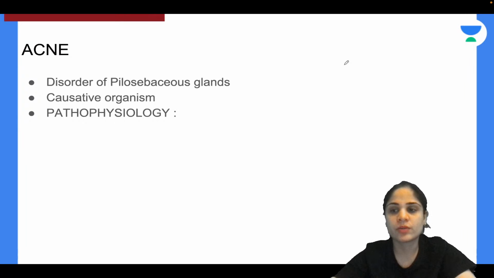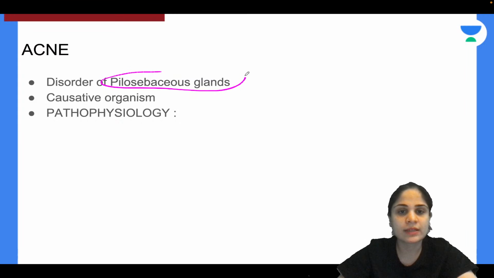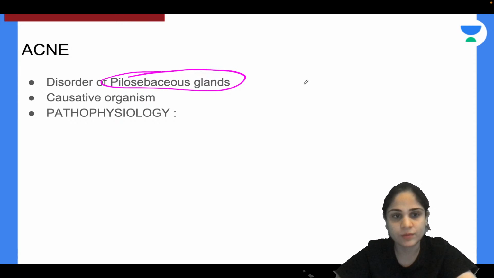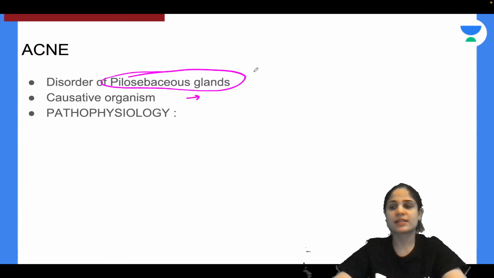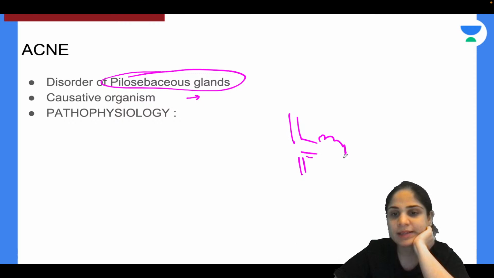Alright, so now let's move on to our next disorder. So that is acne. A question about acne always comes. First thing that they ask is what glands are affected. So you should know that these are the pilosebaceous glands that are affected. Okay, what is the causative organism of acne? If you all want to discuss the pathophysiology of acne, I will. Otherwise, I think everyone knows about it. You have a hair follicle coming from here. This hair follicle is provided by this pilosebaceous gland.